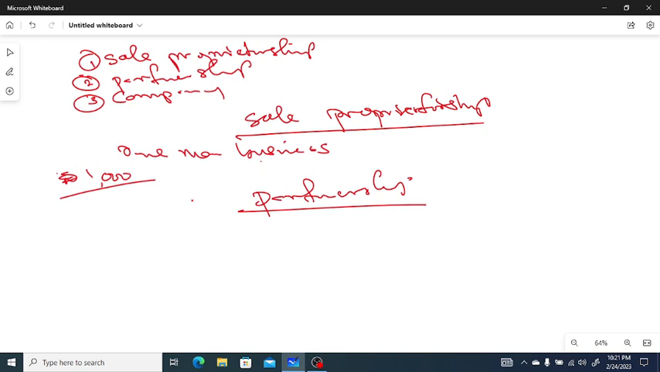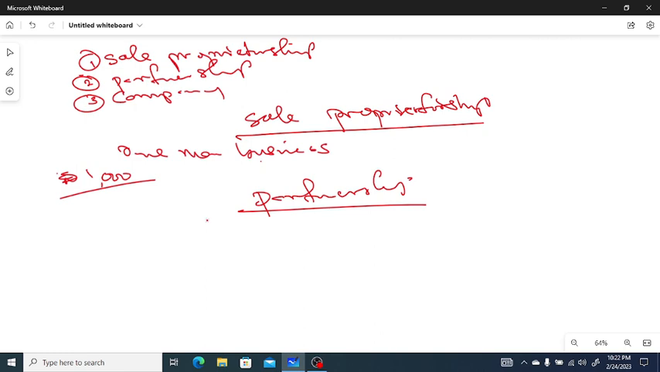When a partner dies, the partnership comes to an end. We have 2, 3, 4, 5 people that come together and start this business. So whenever one partner dies, what will happen to the business? There is a high possibility that this business will come to an end. And also, disagreement between the partners might collapse the business. So these are some of the features of partnership